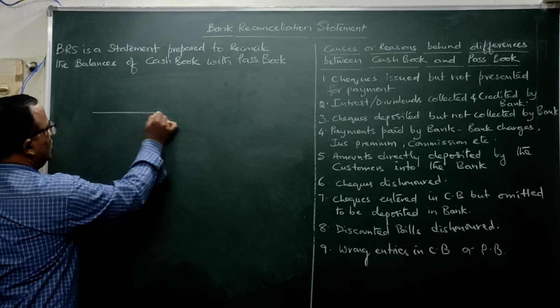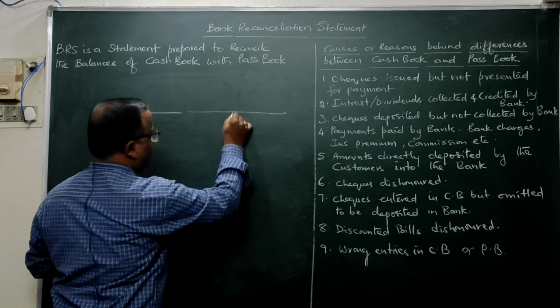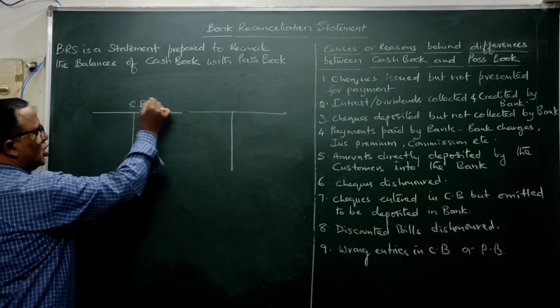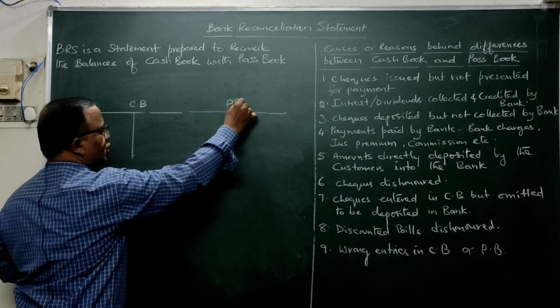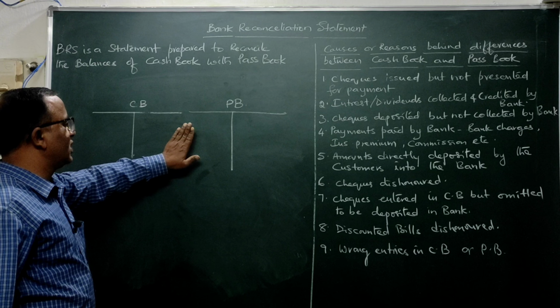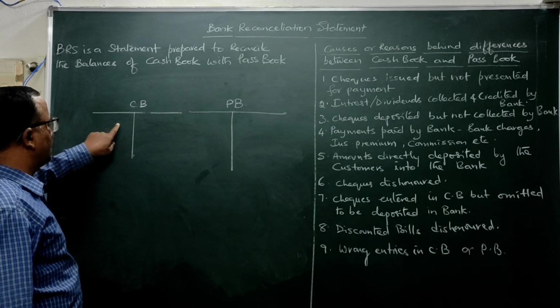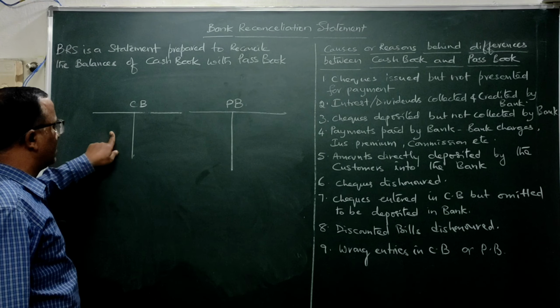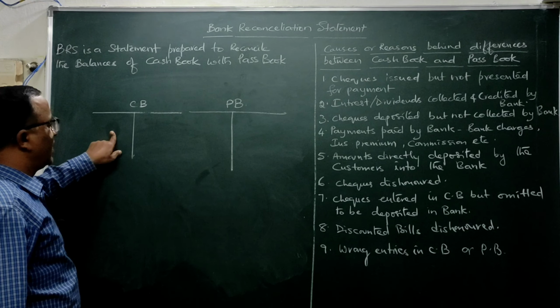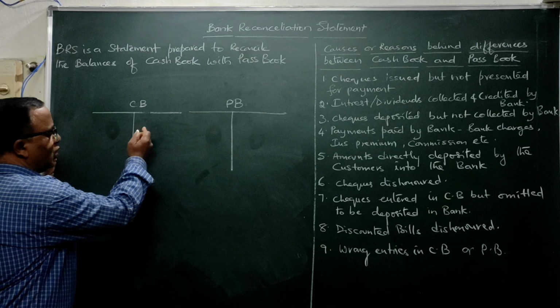Let me take something, just like this is our cash book. I am showing it practically. Please go through this. This is the cash book. This is the passbook. Whenever money is deposited in the bank, if it is correctly posted in the cash book, it should be debited. This is the deposit side. Whereas in the passbook, it should be credited here. Similarly, when money is going out of our bank or drawn from the bank, in the passbook it should be debited here. We will call it the withdrawal side. Similarly, in the cash book, it should be posted here on the credit side. This is the credit side, this is the debit side. This is the withdrawal side, we will say.